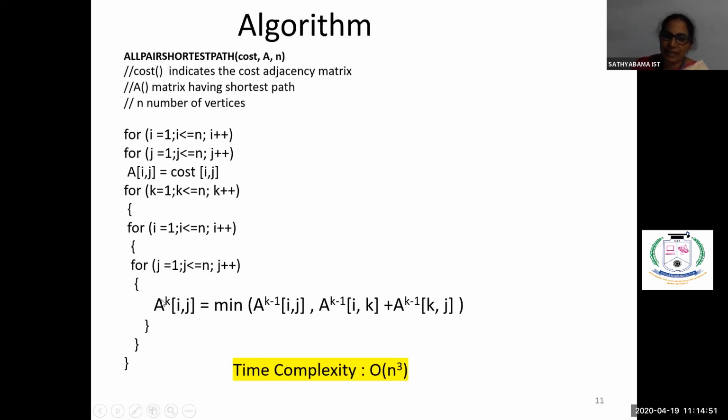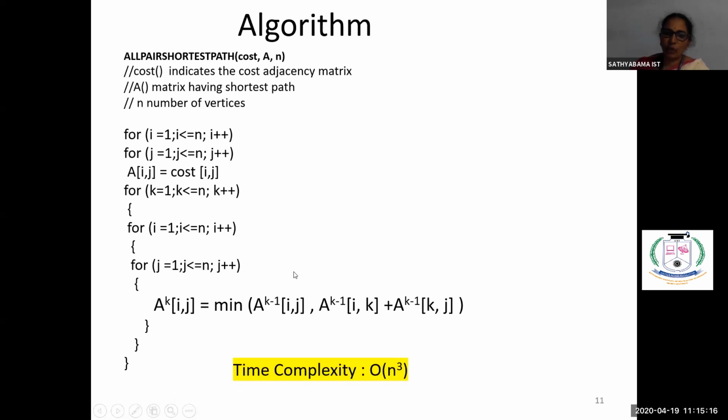So we apply the same formula. A of i, j for taking the kth vertex as the intermediate vertex, we are finding the cost from the previous matrix. So that's why A of k minus 1 into i, j, or A of k minus 1 into i, k plus A of k minus 1 into k, j. This is the formula you have used, right? So this is the algorithm.